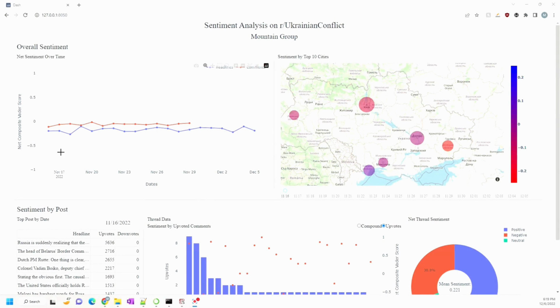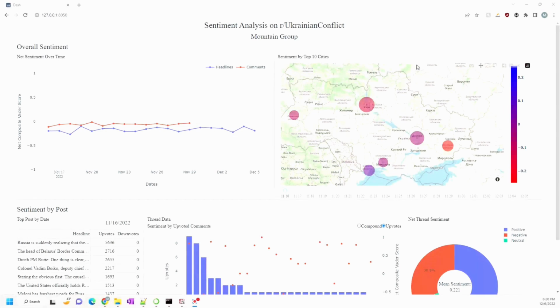So in blue, we have the headlines, and in red, we have the comments, and we can see over time how the sentiment changes according to some events. So per se, if there is a victory for Ukraine, maybe we would see an increase in the total amount of positive sentiment that we see. And so in our dashboard, which is fully interactive, we could hover over the values to see the corresponding date and then the net composite Vader score corresponding to that.